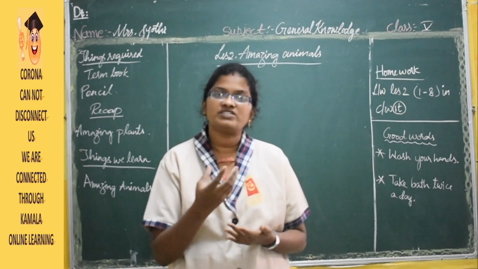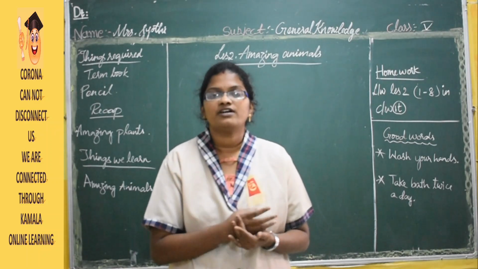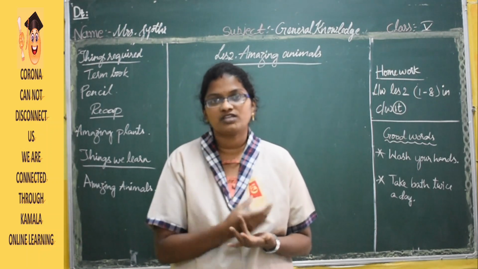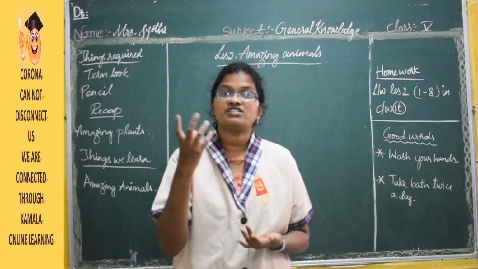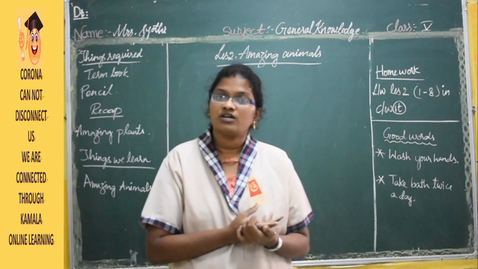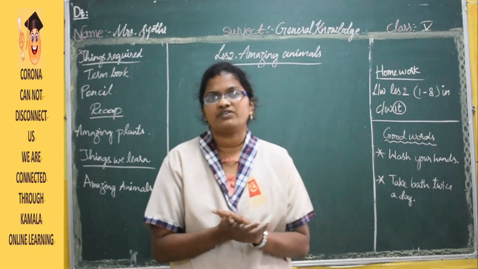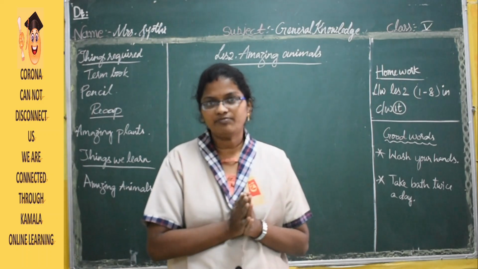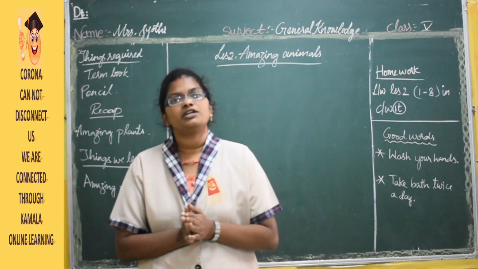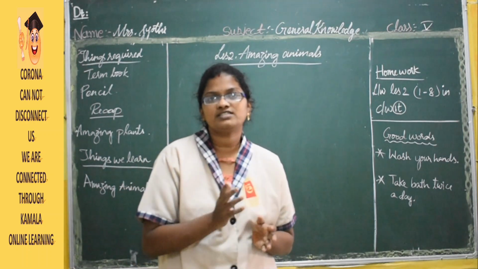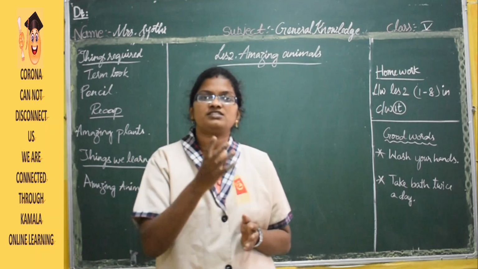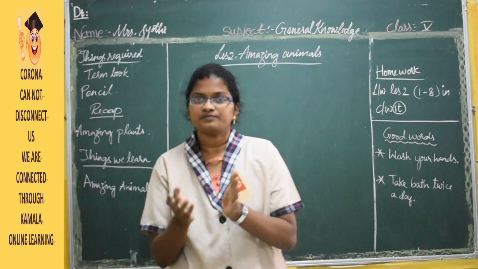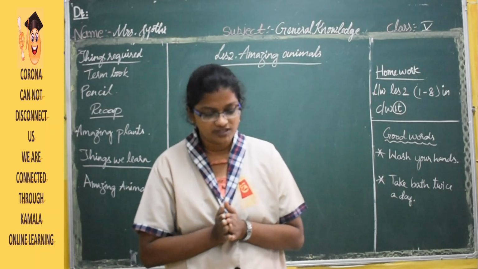All the fruits have seeds internal, that means inside the fruit, whereas strawberry has external seeds, present outside the fruit. And a fruit which contains so many seeds is pomegranate. So we have learned about so many things in the previous lesson, completely regarding plants. Now today we are going to learn about amazing animals, different kinds of animals.